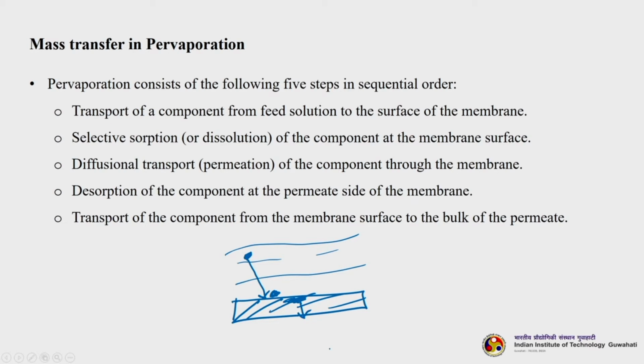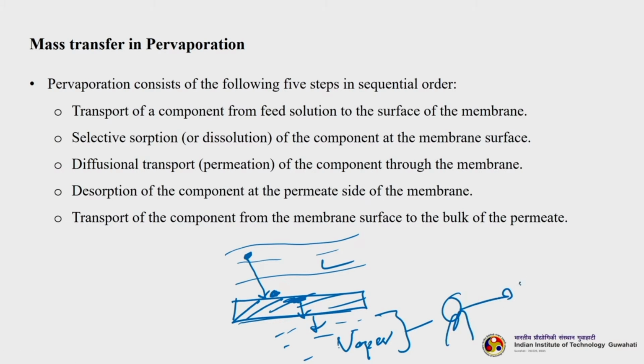Then diffusional transport or permeation of the component through the membrane. Once it reaches the permeate side, then it desorbs. Here this side is liquid, this side is vapor phase. So, it comes out in the form of vapor. Then this vapor goes to a condenser, where it condenses and we get the liquid. Finally, transfer of the component from the membrane surface to the bulk of the permeate. So, these 5 essential steps are how the mass transfer in pervaporation takes place.